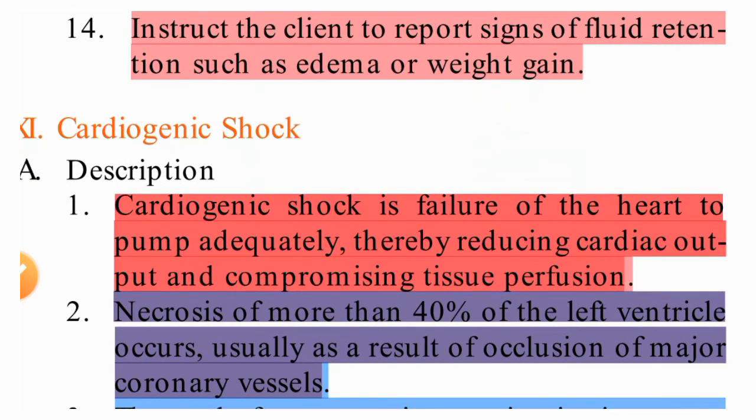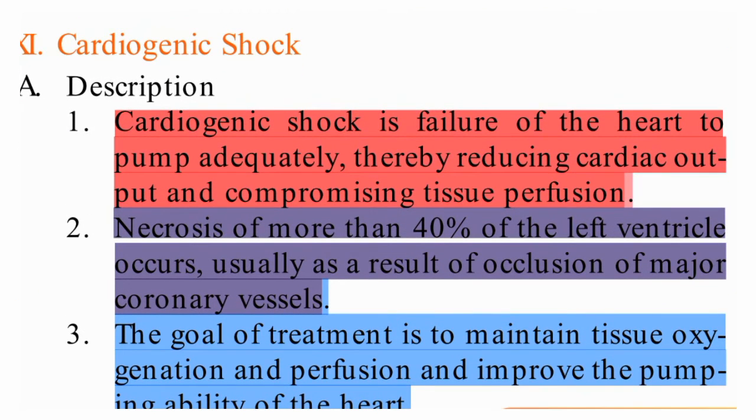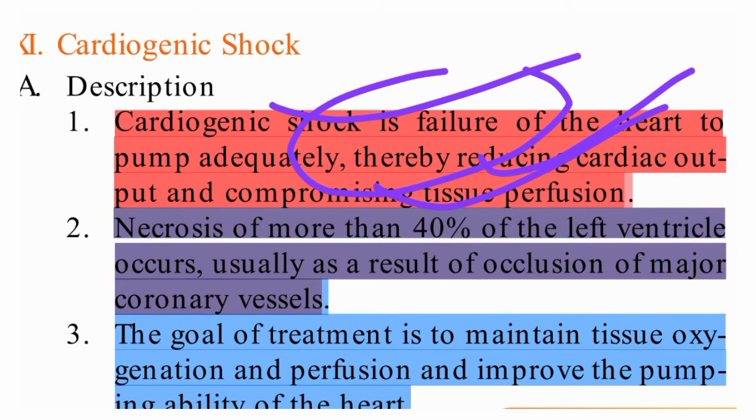Cardiogenic shock. So what is cardiogenic shock? Cardiogenic shock is a failure of the heart to pump adequately, thereby reducing the cardiac output and compromising tissue perfusion. When the heart is not able to pump, there will be compromised tissue perfusion, and that is called cardiogenic shock.